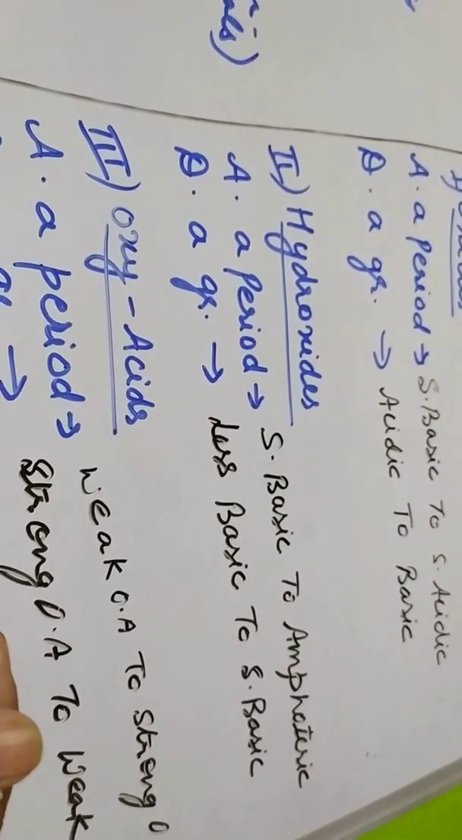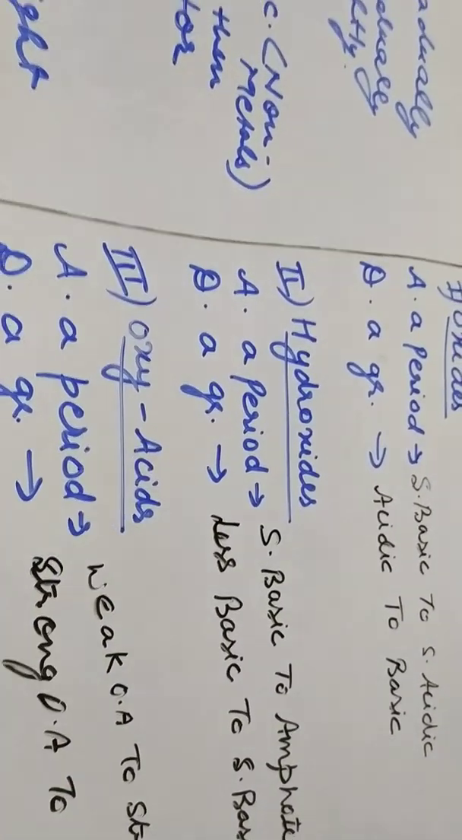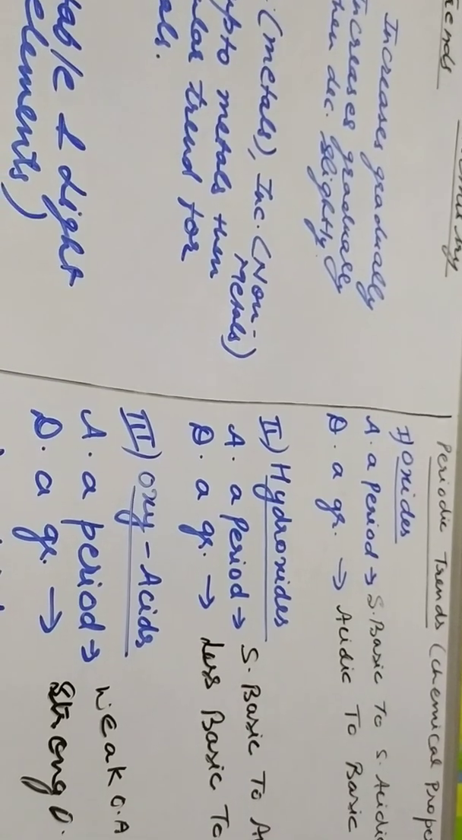In this class you have to just learn the periodic trend. No reasoning part is required much here. So these are the periodic trends in the physical and the chemical properties.